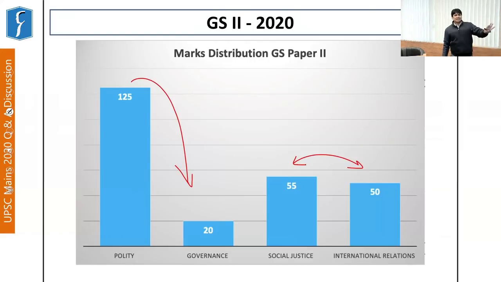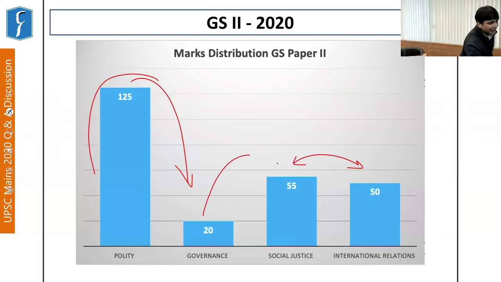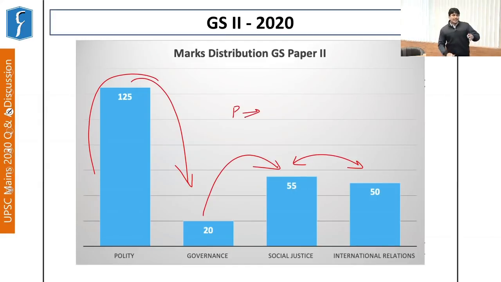Now, since we have seen that the section of polity takes a major toll in GS2, let's identify a few important themes in polity as well as governance, and also relate the aspect of governance with that of social justice. Because without social justice, which is also provided in the preamble, the aspect of justice, we cannot have a proper mechanism of governance. So the whole purpose of governance is to ensure social justice in the society. This is one aspect which you must understand through your overall preparation. Okay.